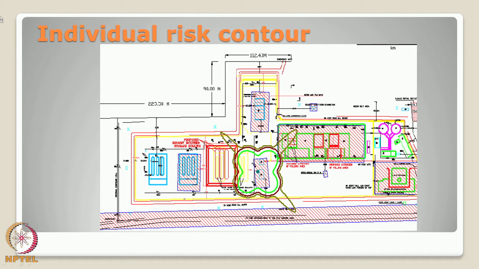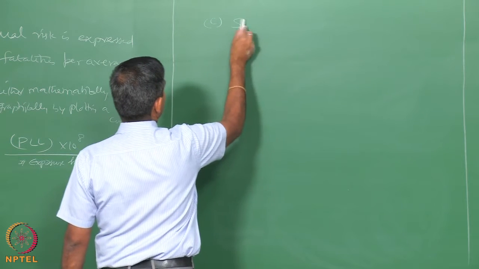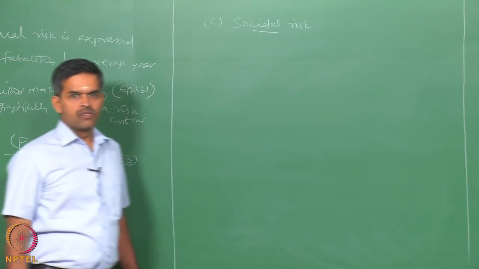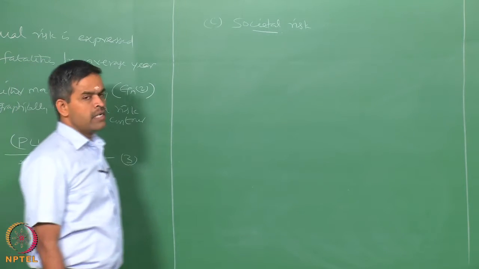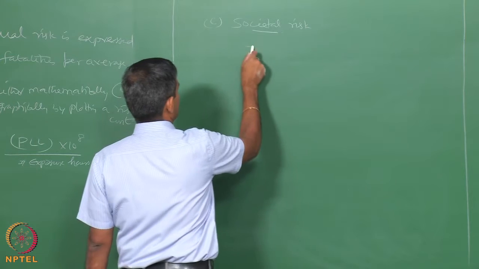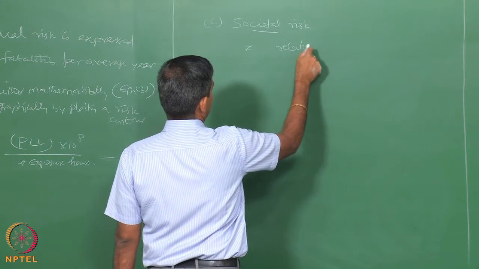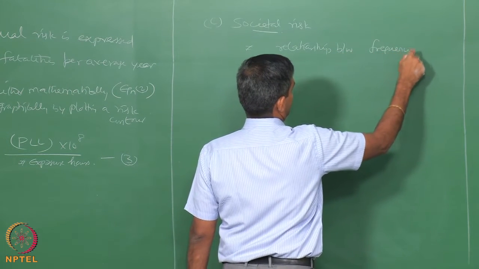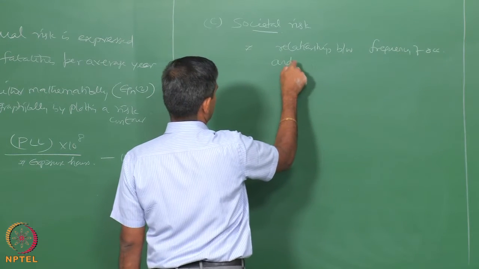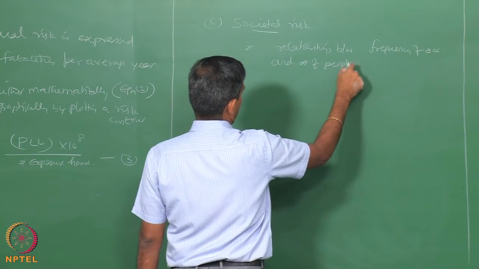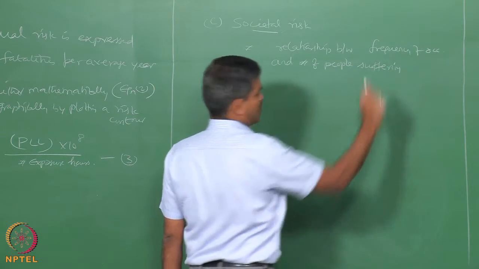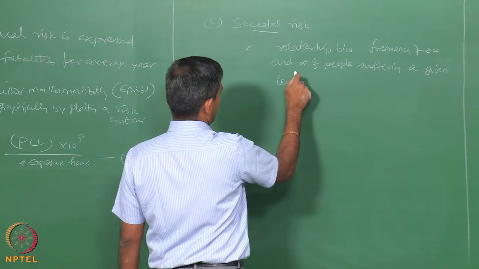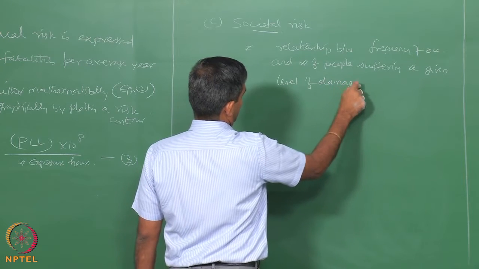The next aspect could be the societal risk. Societal risk is defined as the relationship between the frequency and number of people suffering a given level of damage.